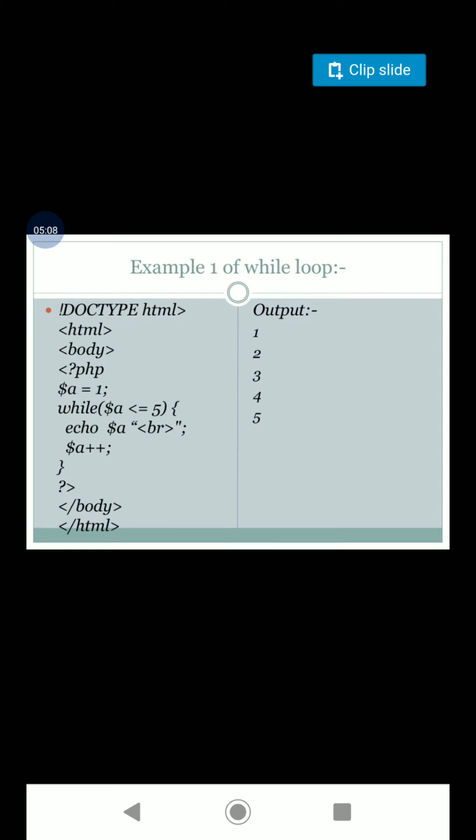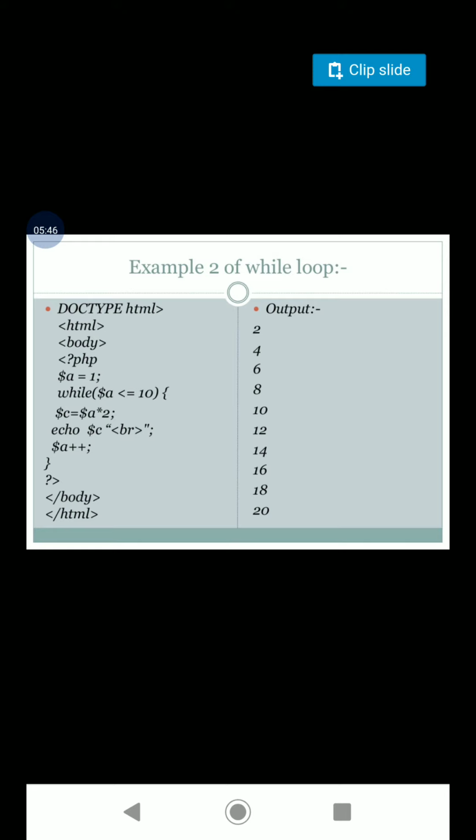That value is compared with 5, and if it is found true, then we enter the body of the loop to print the value of a. Again, a++ increases the value of a by 1. So we repeat the loop 5 times. The second time a becomes 2, so 2 is less than or equal to 5, the condition is found true, and again we display the value of a, and a++ increases the value of a by 1. So we repeat the loop as long as the condition is true. Once the condition is false, we come out of the loop.